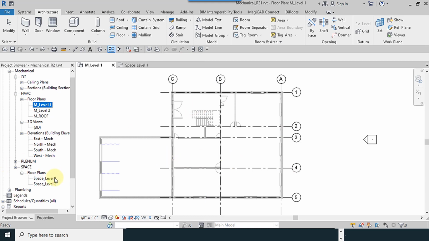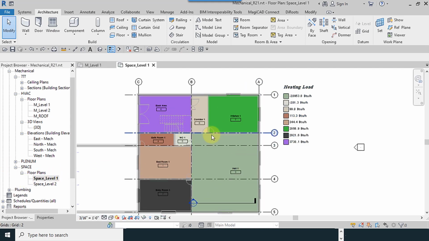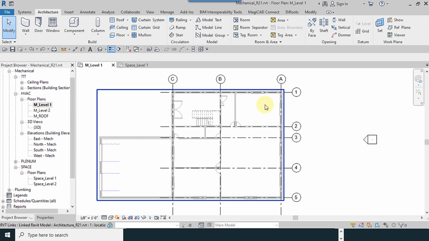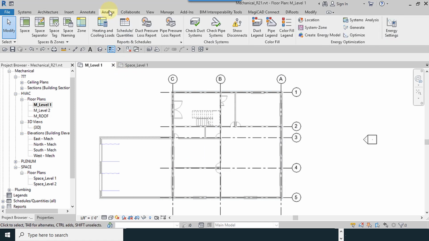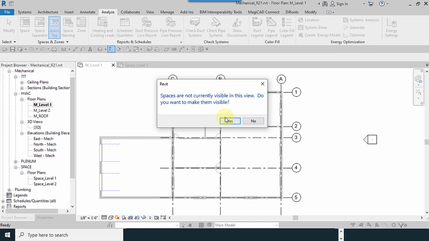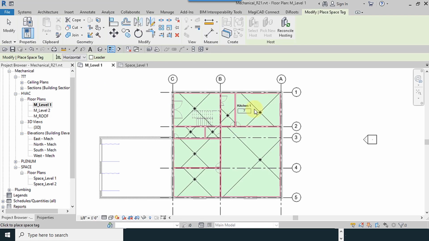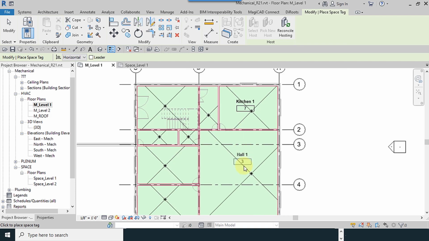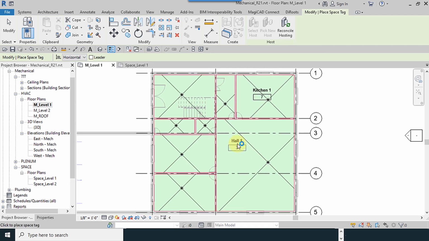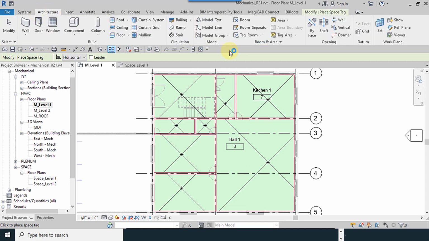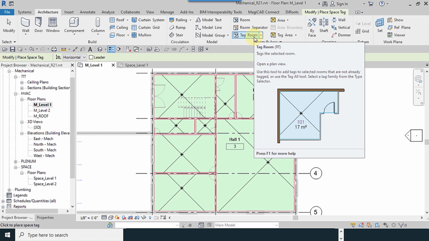For example, we haven't the names of our rooms. We separate our spaces, but we haven't our spaces here. We have to place our spaces from analyze space tag like this here. For example, if we didn't define our spaces in any project, we can use the tag room button. And it's important to know that the architecture engineer must define these in the architectural file.